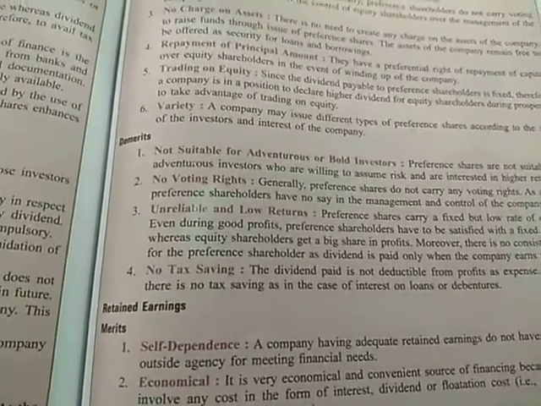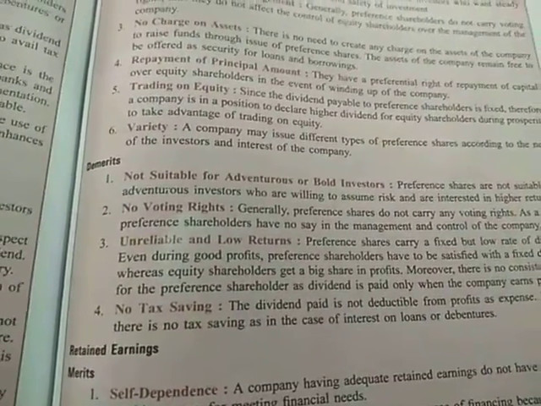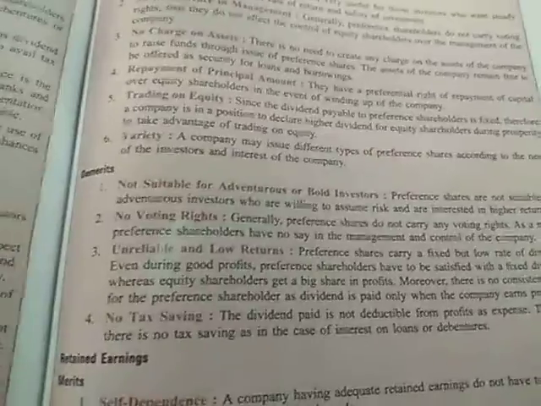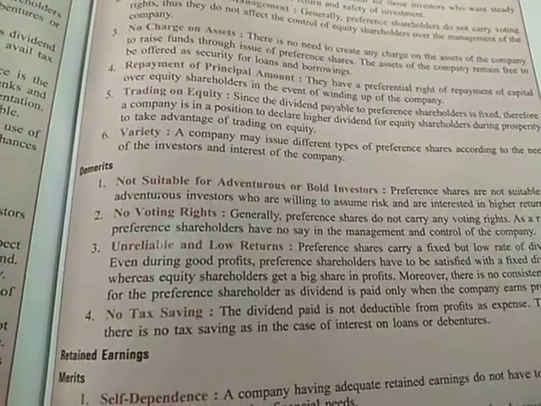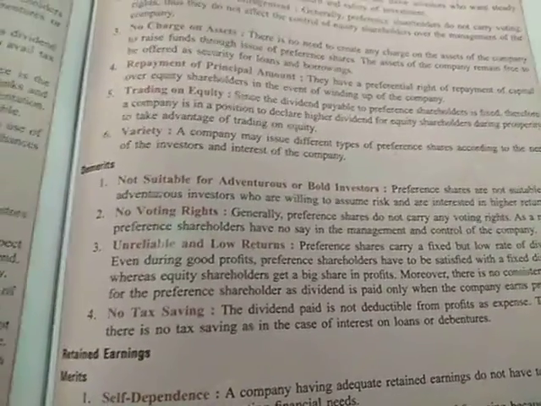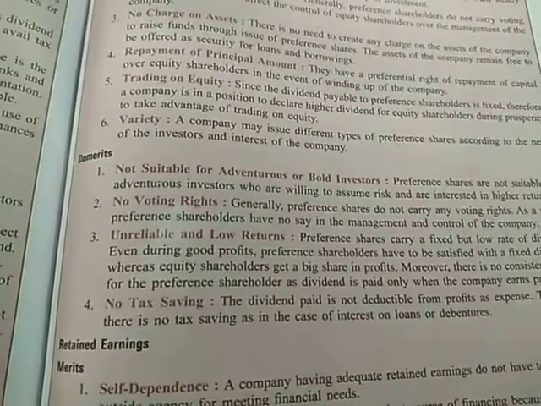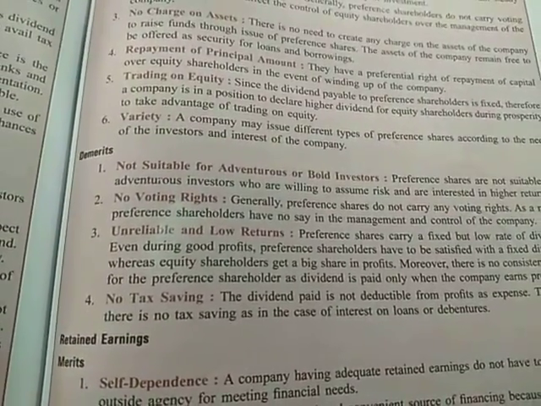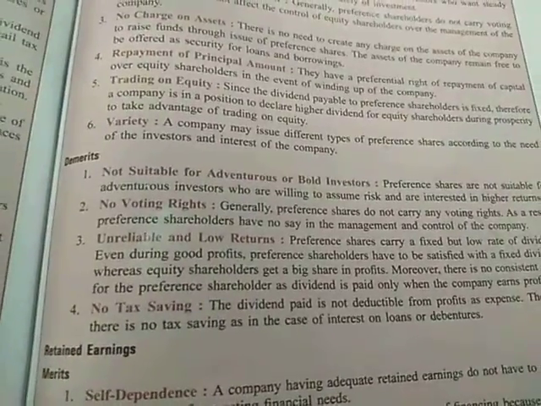Let us see what are the demerits of preference shares. Number one, not suitable for bold investors or adventurous investors. Since the rate of dividend is fixed on preference shares, it is not suitable for the adventurous investors. Next, there are no voting rights, as we have already discussed, so this is also a demerit for the preference shareholders. Next is unreliable and low returns. The rate of return is fixed, but it is low in case of preference shareholders.